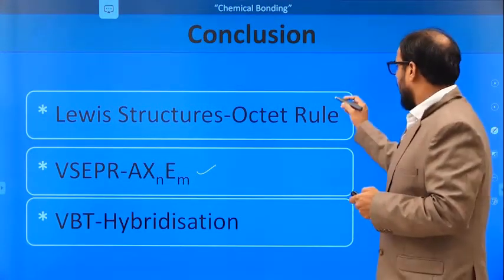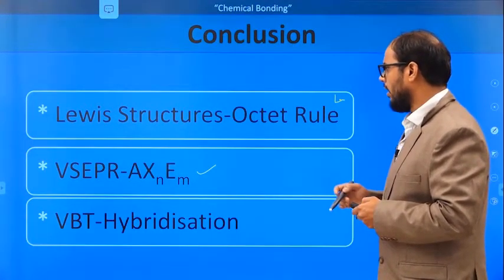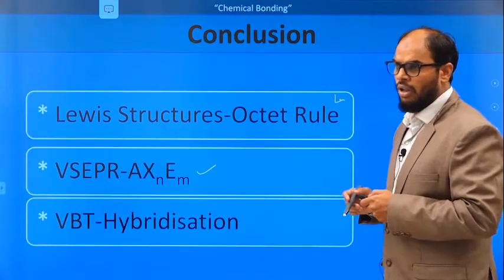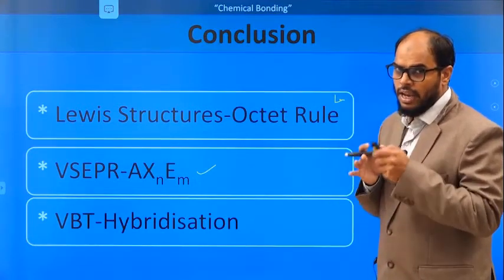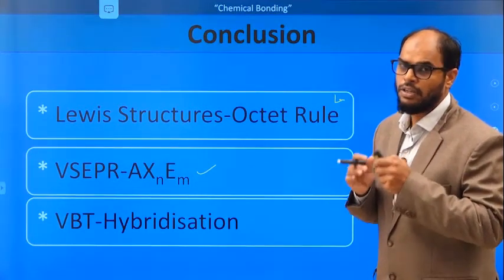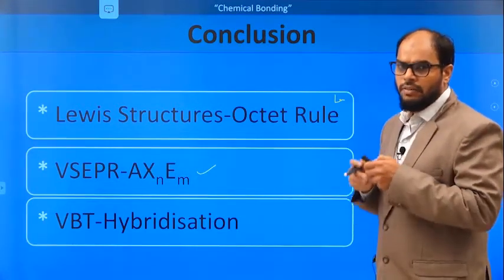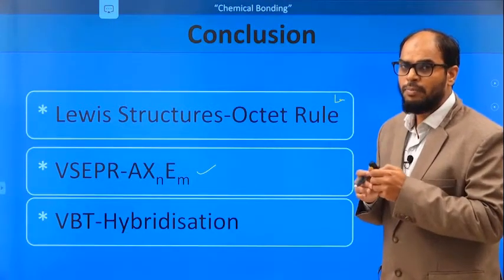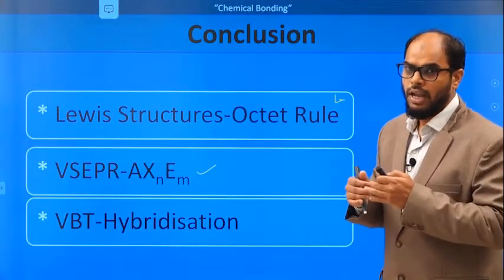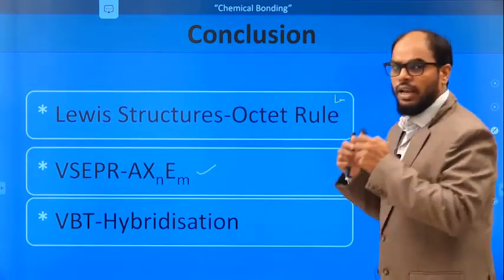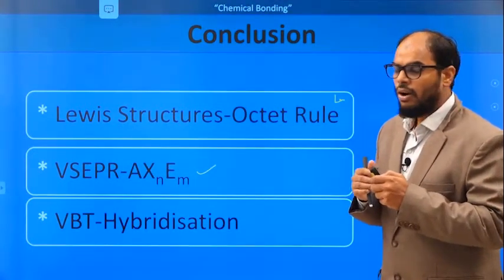So, the limitations which were laid forward by the Lewis structures regarding the 8 electron rule were overcome by the VSEPR theory, which stated that the shape of the molecule is because of the repulsion of the electrons, and this was further overcome by the valence bond theory, which told very clearly that the shape is not because of the electron pair repulsion, it is because of the overlap of the orbitals, and it was very clear in stating that electrons reside in the quantum mechanical approximation called orbitals.